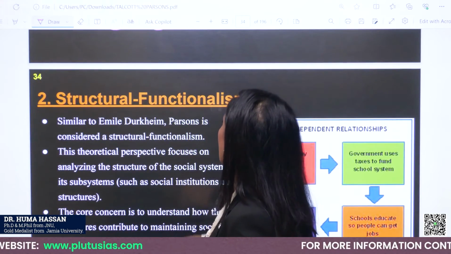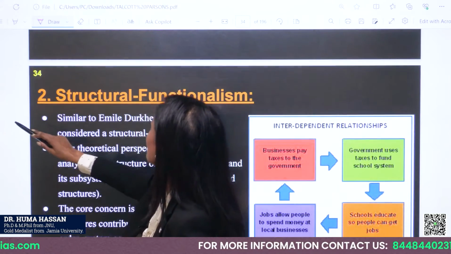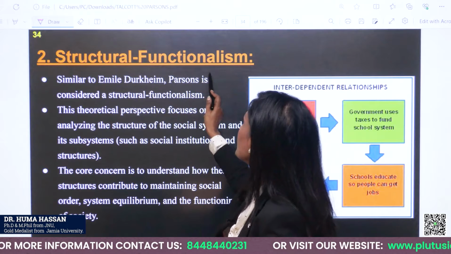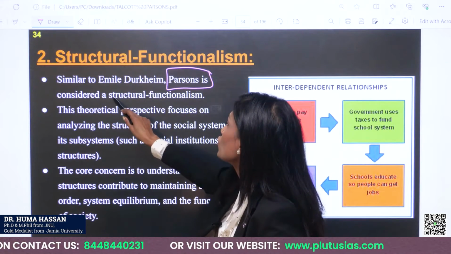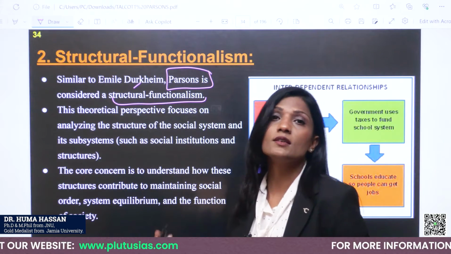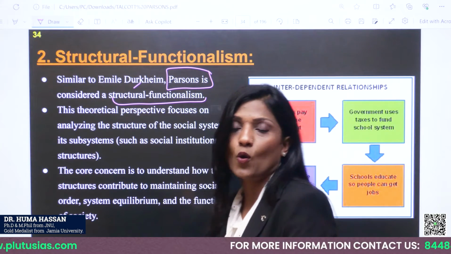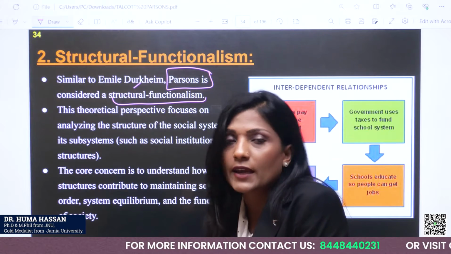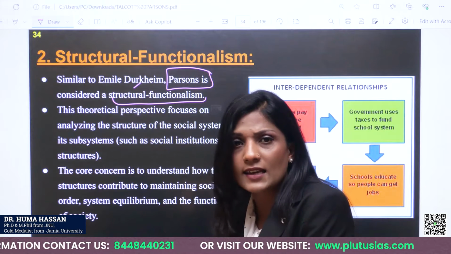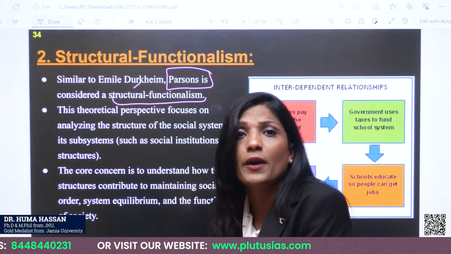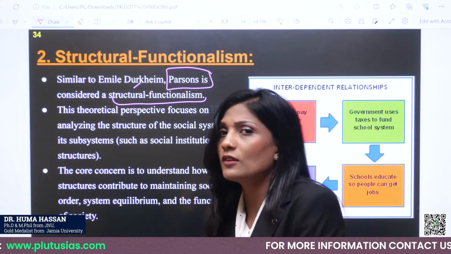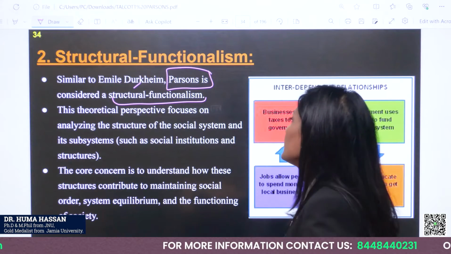Then another important point: definitely Parsons is also considered a structural functionalist like Emile Durkheim, because Parsons also has this viewpoint that society works together in order to maintain its stability. So we have interconnected parts, and he has focused more as compared to Durkheim on how the system actually works. Okay, so he is also a structural functionalist.